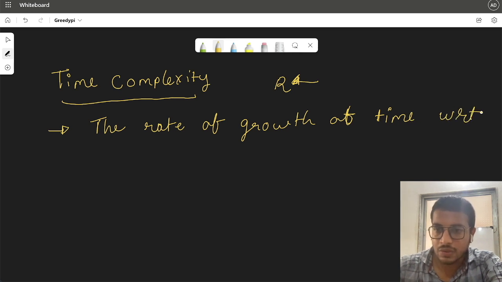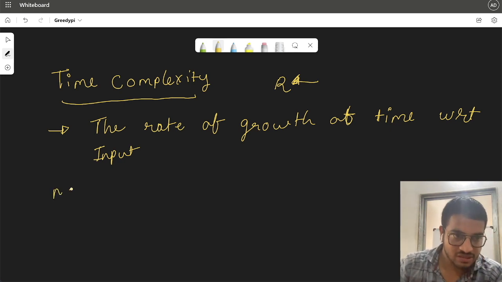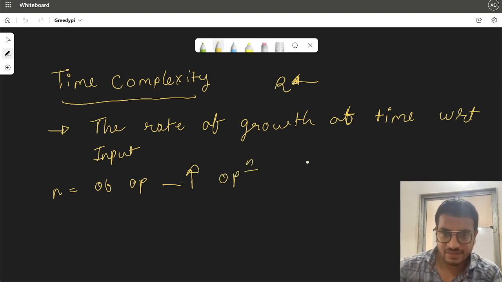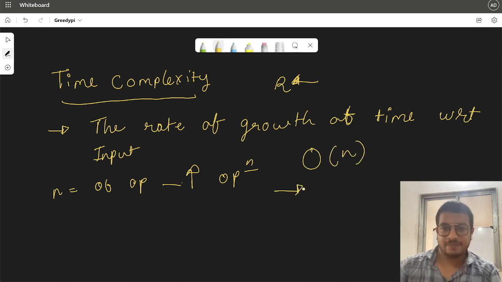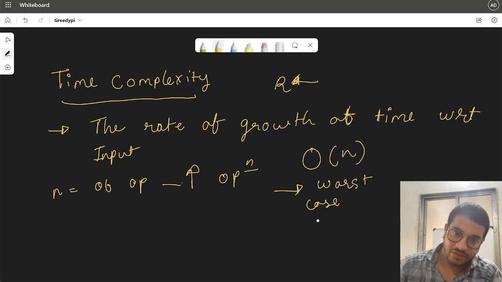with respect to input. It is not the actual complexity. It is not the number of operations, but it is the growth of those operations. So the time complexity is calculated by big O notation. Big O notation tells us that it is the worst case complexity. It can be less than that, but it cannot be more than that.